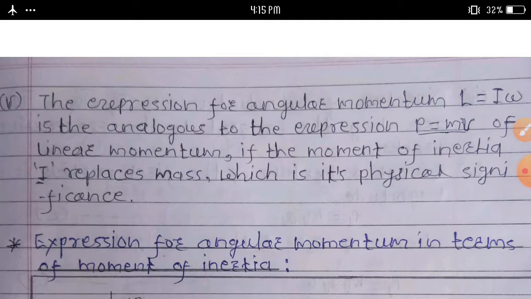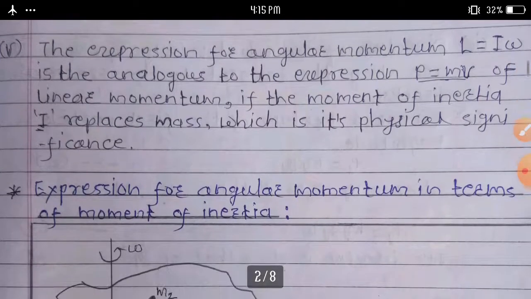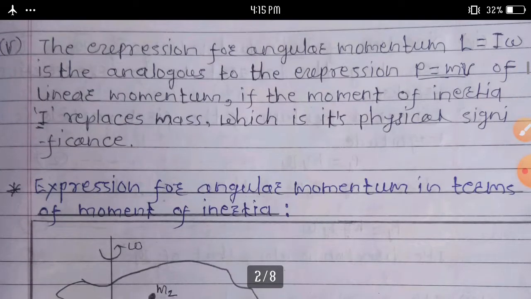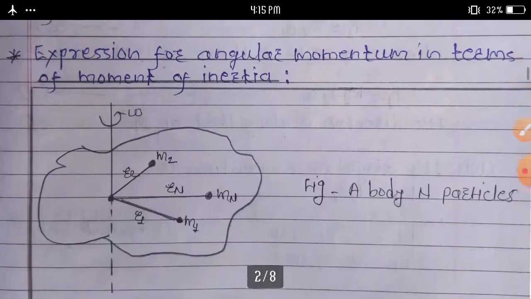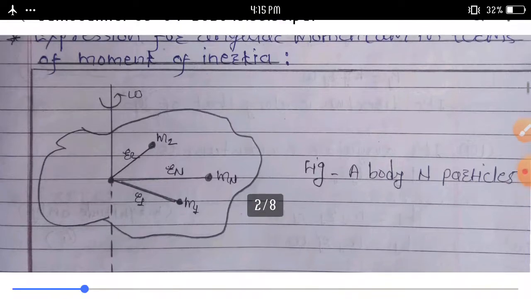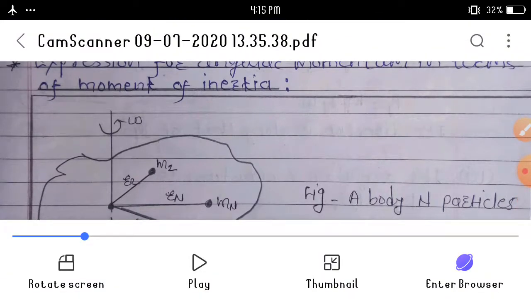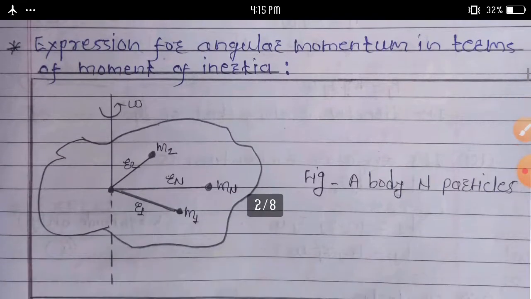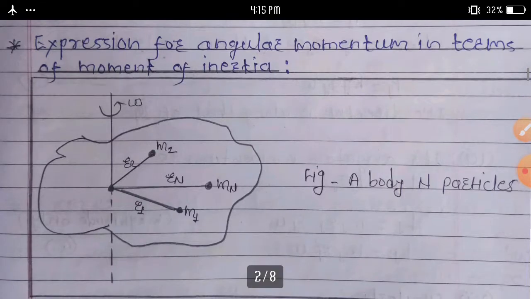The next topic we discuss is the expression for angular momentum in terms of moment of inertia.